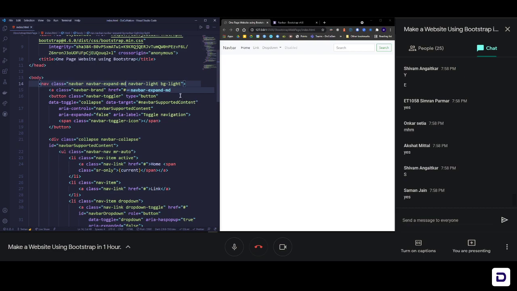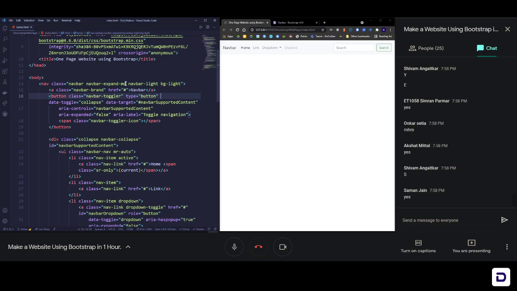Just like Bootstrap, you have a lot of other frameworks also, like Tailwind. Tailwind is a famous one. Then there's Bulma CSS, then there's Half Moon, and then there's Materialize by Google. So there are a lot of different frameworks, but Bootstrap is by far the most popular one and the most widely used in the whole world. That's why we picked Bootstrap for today's session.